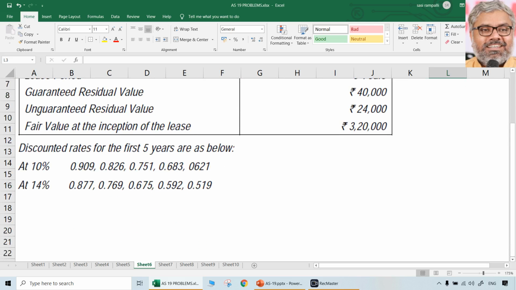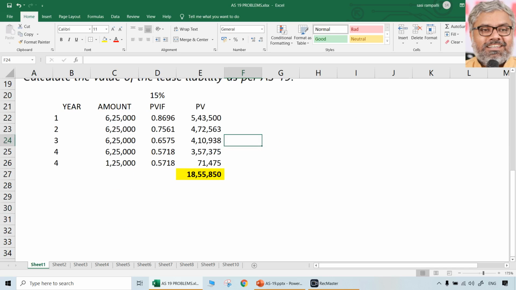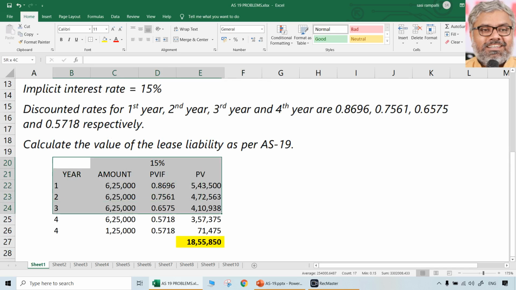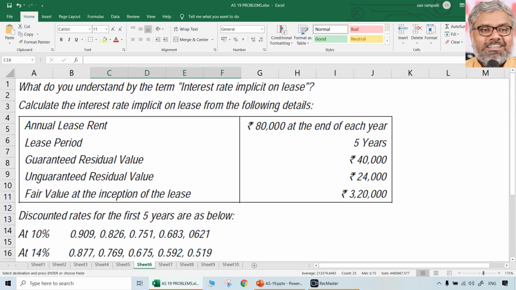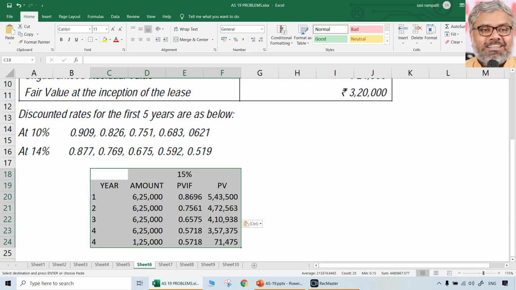Discount rates are given for the first 5 years at 10% and 14%. Why is that? Because we need to find out IRR naturally. That is why discount rates are given also. So we just need to find out the present values here. So all that we need to do is find out the present values of different years payments. You can use annuity also, not a problem, depending upon time availability and the number of marks that are awarded in the question. So first and foremost thing, here we have